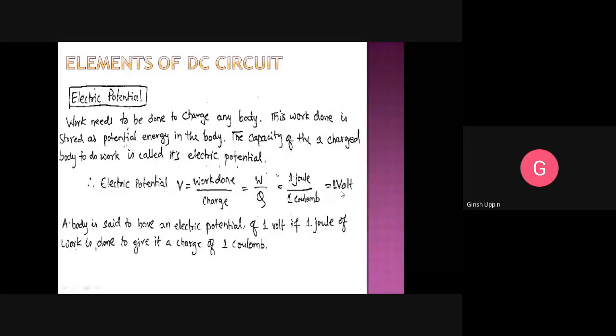So what is electric potential? It is work done per charge. That is work done divided by the charge, and it is represented in terms of a volt. A body is said to have an electric potential of 1 volt if 1 joule of work is done to give it a charge of 1 coulomb. So when we say the electric potential is 1 volt, if 1 joule of work is done to charge a certain body with 1 coulomb, then we can say that charged body has an electric potential of 1 volt.